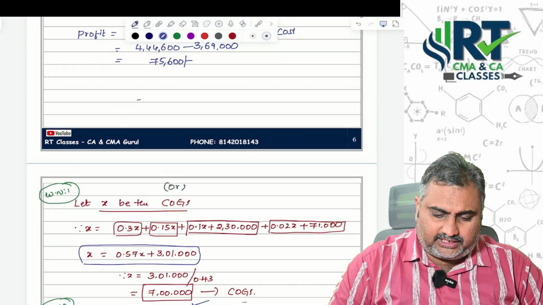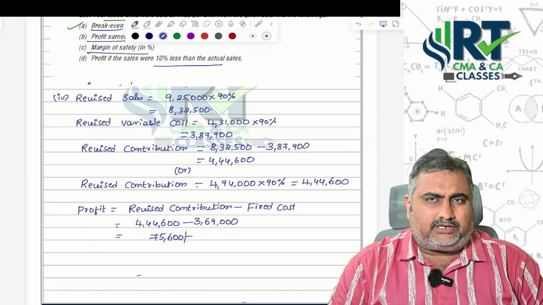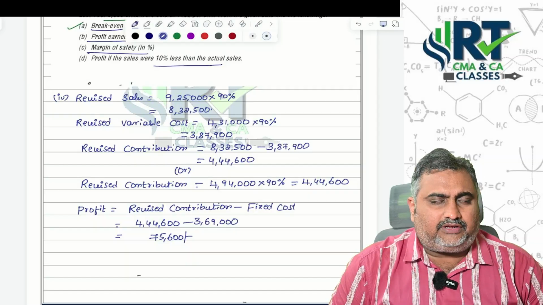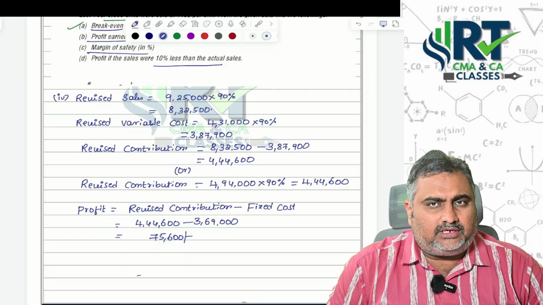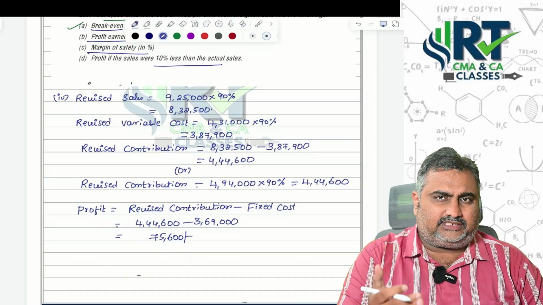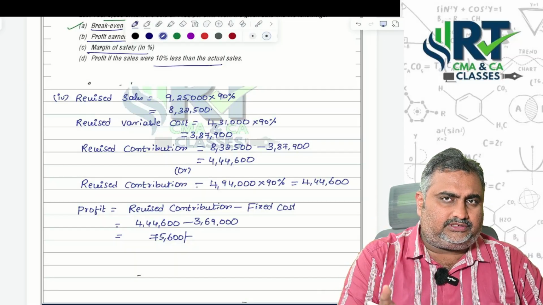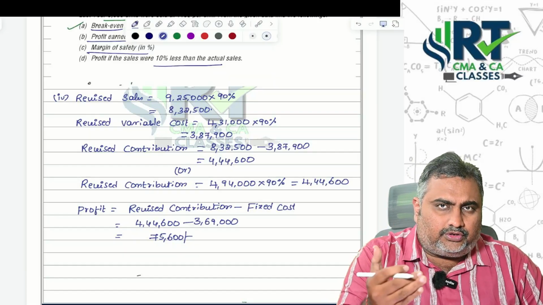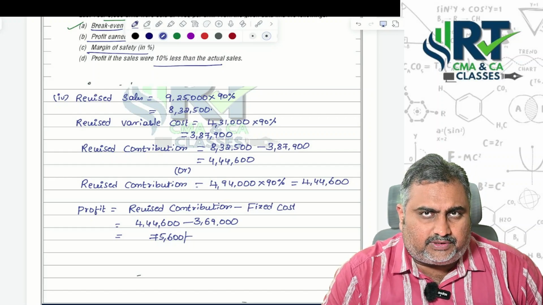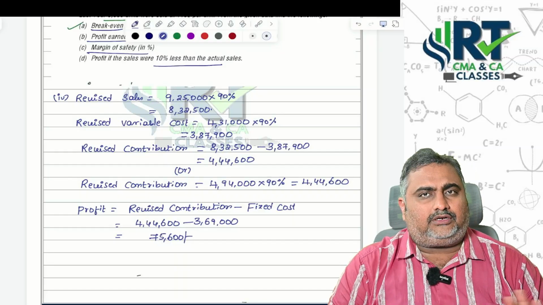And finally, if your sales are decreased by 10%, directly you can find your revised contribution, because variable cost is a percentage on sales. That's the reason, if sales decrease by 10%, sales is 90%, variable cost is also 90%, then your contribution is also 90%. Already you know your contribution is 4,94,000. On that, if you apply 90%, you will get revised contribution, and from the fixed cost point of view there is no change.